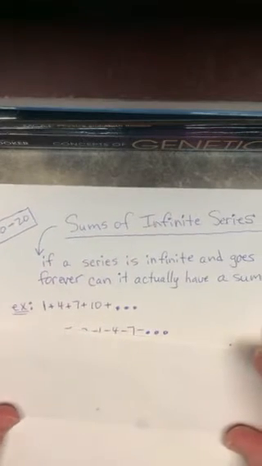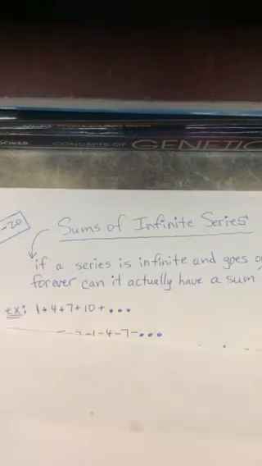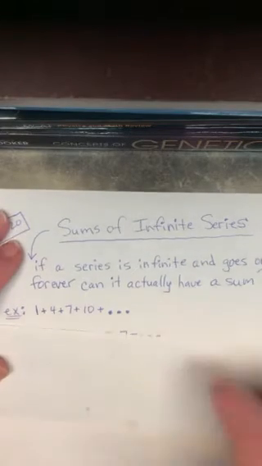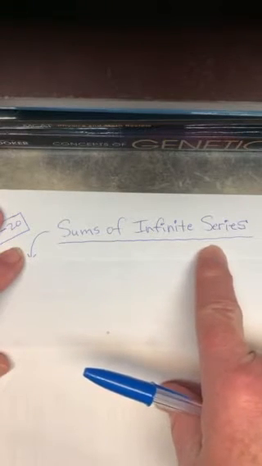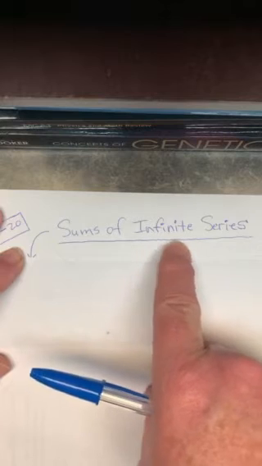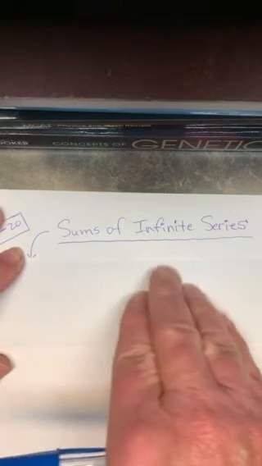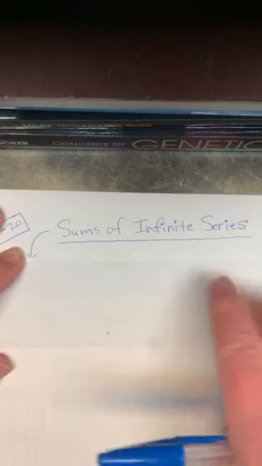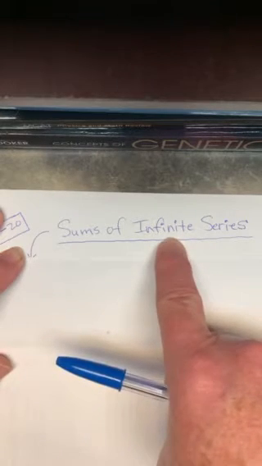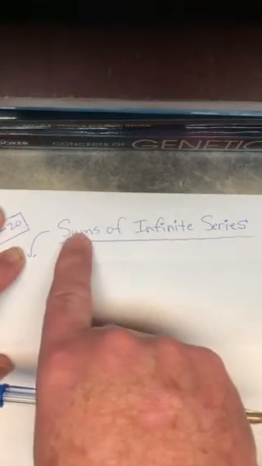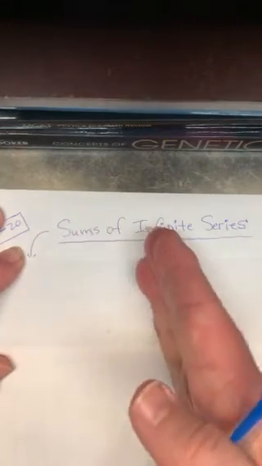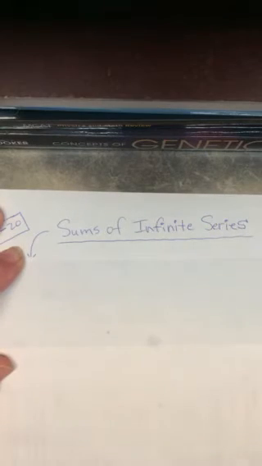The title for today almost sounds like an oxymoron or a contradiction. Look, it says sums of infinite series. Read that and think about that. How can a series, which remember is a bunch of numbers with plus signs in between them, that's infinite and goes forever, how can an infinite series that goes forever and never stops have a sum? You'd think if I'm going forever, I'm just going to keep adding more and more numbers, and the thing will be sumless because it'll keep getting bigger and bigger.